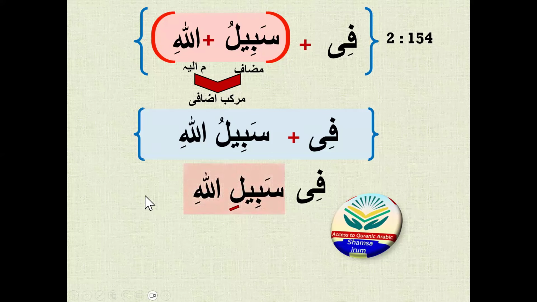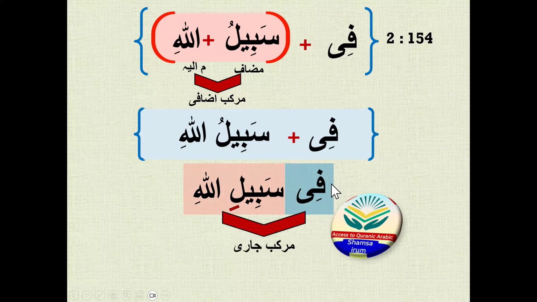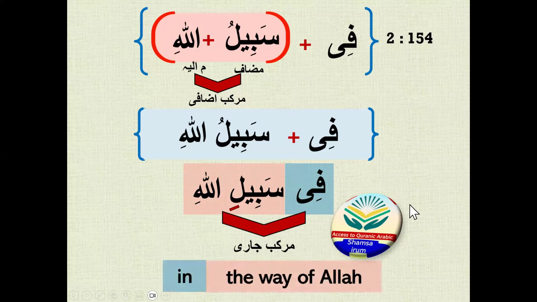Sabilillahi is a murakab izafi, and when we add it with the fi, it converts into a murakab jari. The final result is that it is a murakab jari. That's why I explained it to you in this way. The translation is: in the way of Allah.